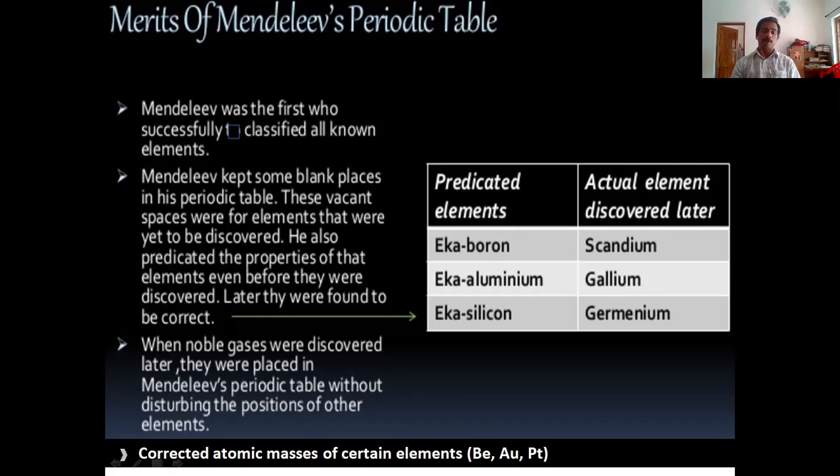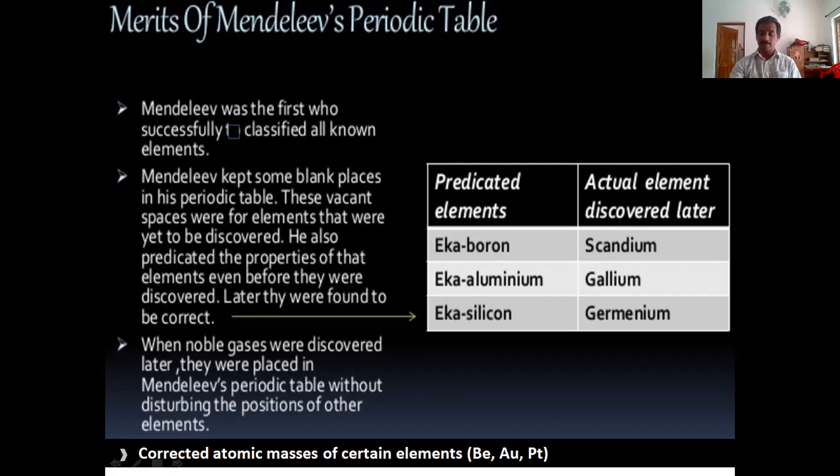And the fifth one, he corrected atomic masses of certain elements. For example, beryllium, gold, platinum. By experiment, they calculated a different value, but using this periodic table, Mendeleev corrected the atomic masses. Great achievement.